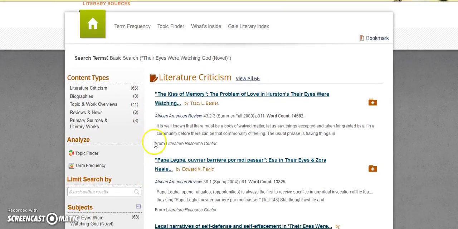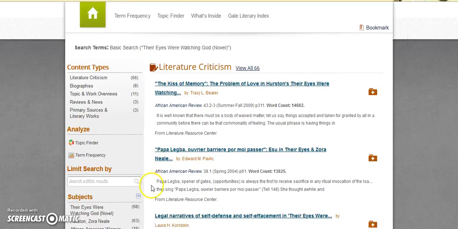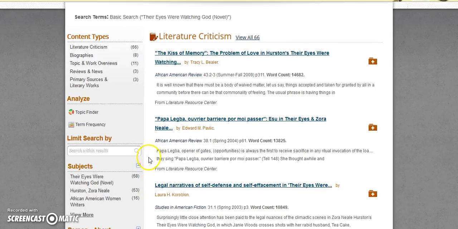Now, what the Gale product does to make it unique is they have this type of analyzer, a topic finder and a term frequency. Now, the topic finder is the new visual that takes the results and looks at the first 100 words or something and picks out topics and puts it into a pie-shaped color wheel, and it's supposed to visually represent the different topics. I find it to be a little bit more gimmicky than helpful, so I tend to not use that.